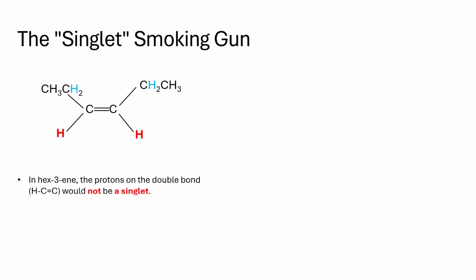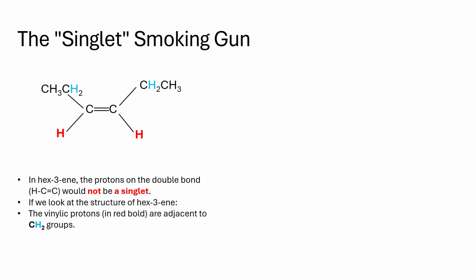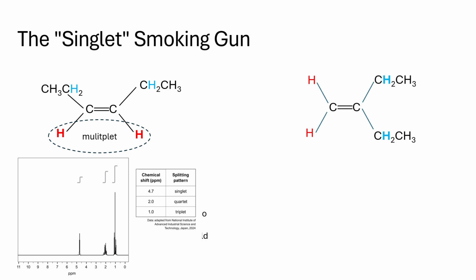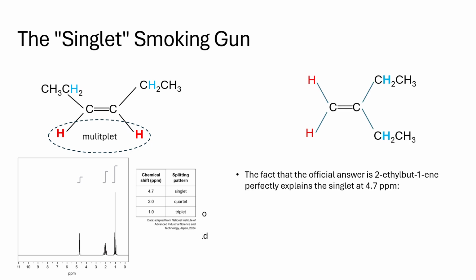In hex-3-ene, the protons on the double bond, HC=C, would not be a singlet. If we look at the structure of hex-3-ene, the vinylic protons, in red bold, are adjacent to CH2 groups. According to the N+1 rule, those protons should be split into a triplet, or a more complex multiplet, because they have 2 neighboring protons. The fact that the official answer is 2-ethylbut-1-ene perfectly explains the singlet at 4.7